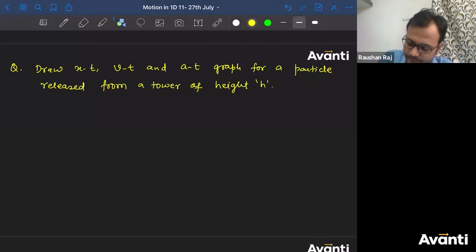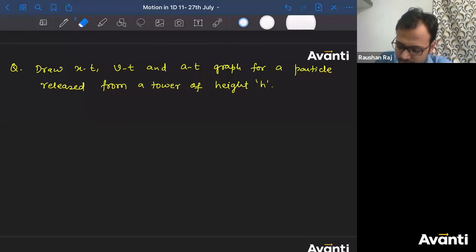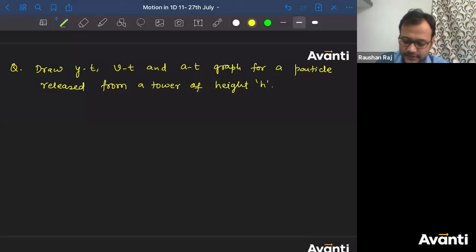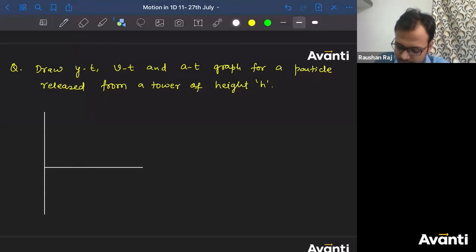ठीक है बच्चा लोग, तो शुरू करें फिर. So let me start. Again, I'll consider this as y. Vertical direction को y से मानते हैं. Alright, let me consider this as y, and this is t. देखो चलो. What should I assume the value of y at t equal to 0? Now it completely depends on you. If you consider y equal to 0 at the top of the tower, then also that will be a correct answer. No one can say that is wrong.